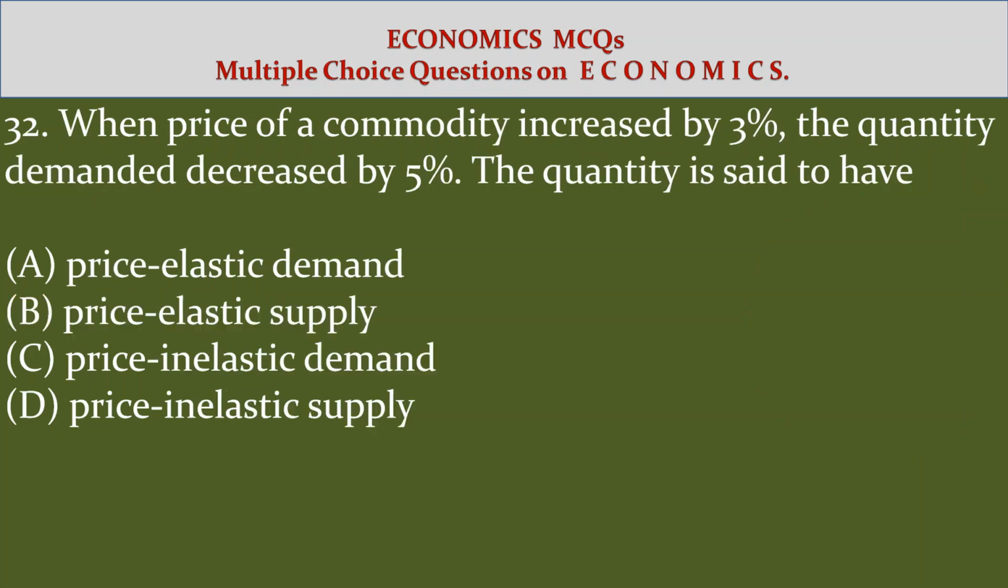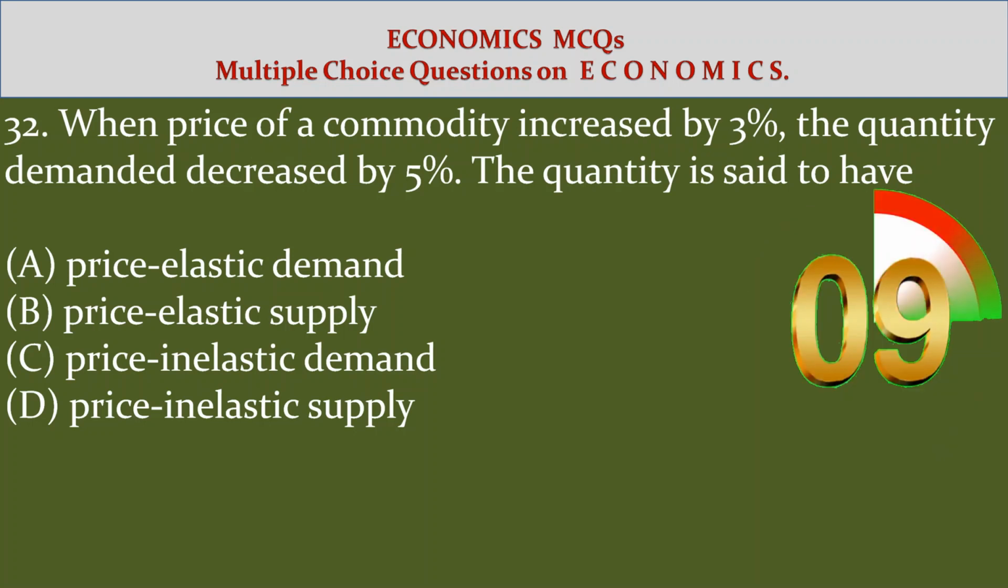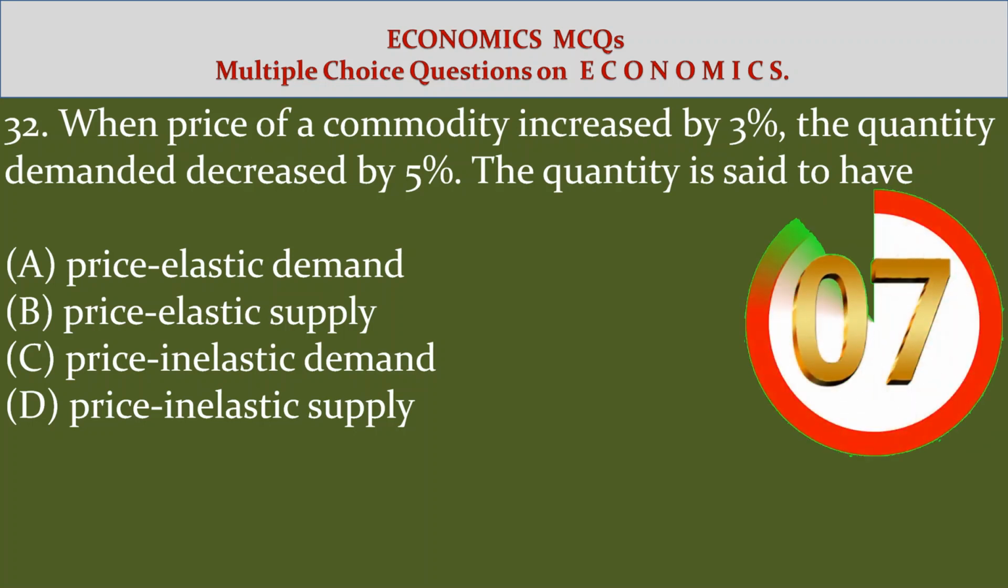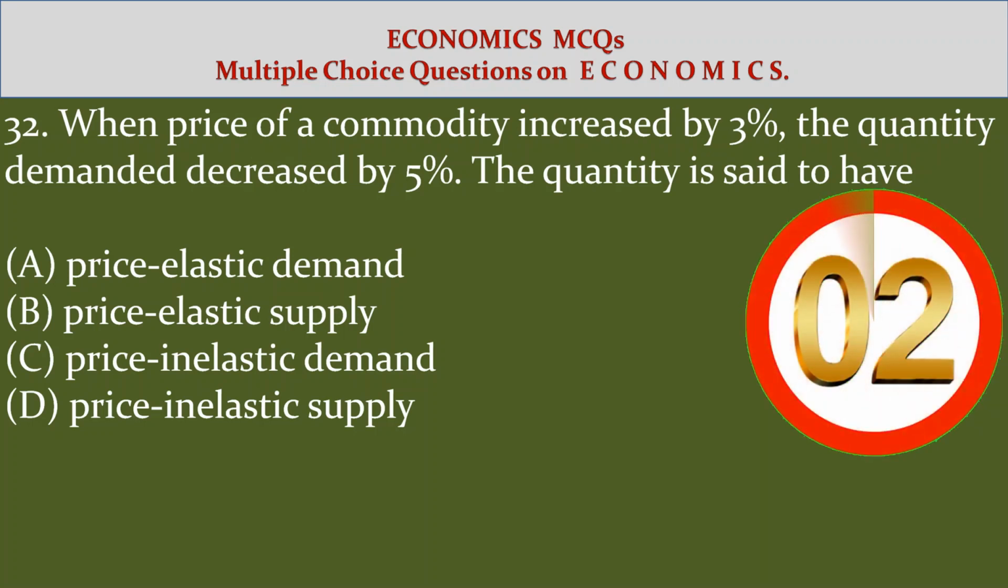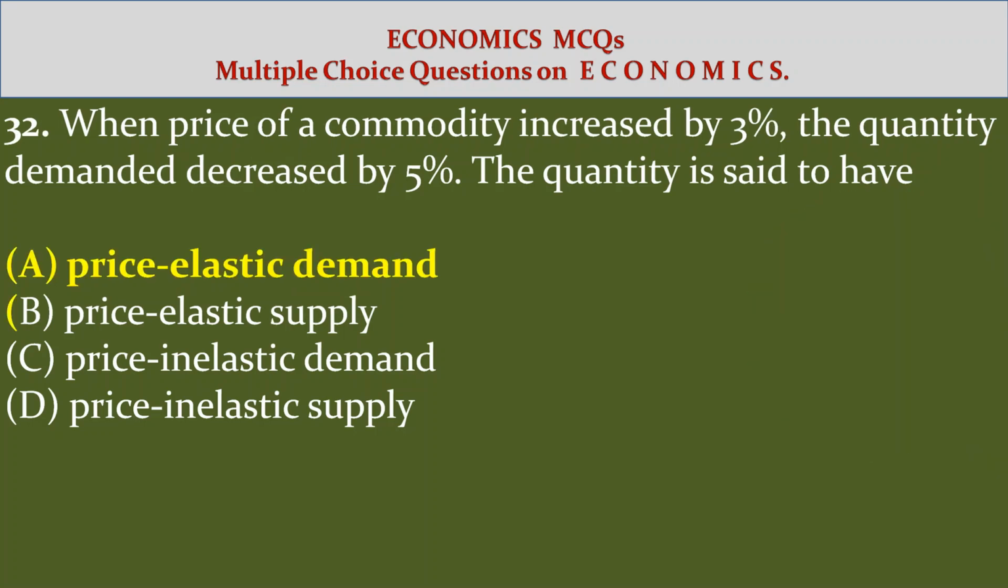32. When the price of a commodity increased by 3%, the quantity demanded decreased by 5%. The commodity is said to have option A, price elastic demand, option B, price elastic supply, option C, price inelastic demand, option D, price inelastic supply. Answer A, price elastic demand.